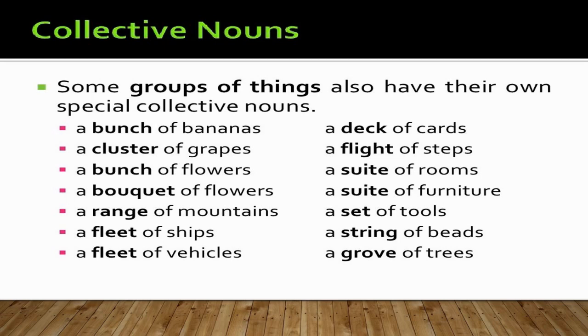Children, in this slide, you will see some groups of things also have their own special collective nouns.